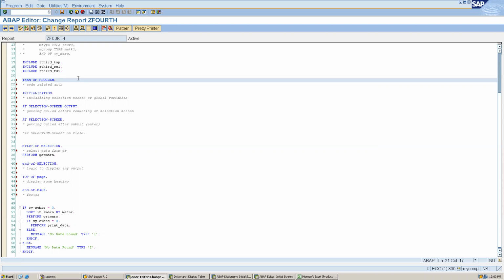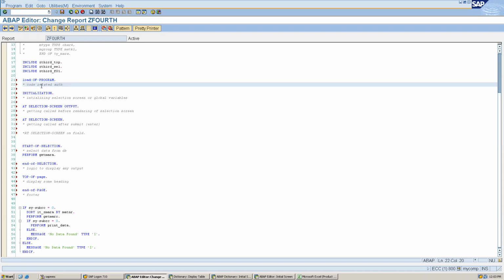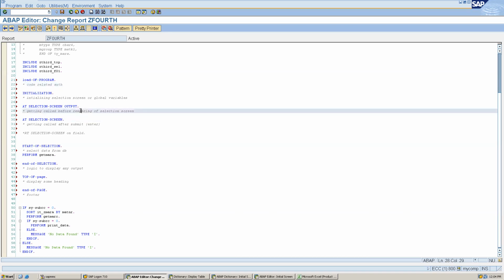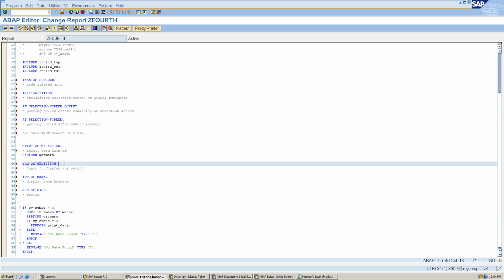For example, if you do not have to apply any authorization check, you can skip the load-of-program event. If you are not required to select any data, you can skip start-of-selection. If you do not want to do any validation, you can skip at selection-screen output or at selection-screen. Are you getting me? So these events are independent, not dependent on one another, but they are getting called in a sequence. First this event is called, then this, then this, then this.